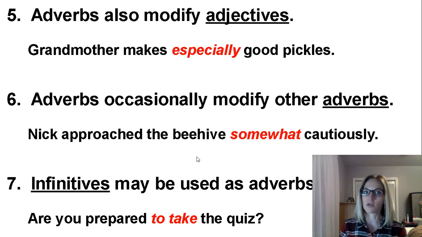Okay. Number 3, Matthew successfully negotiated all of the turns on the driving course. What word do you see that you think is an adverb? If you said successfully, you are correct, and you should have underlined it because it is describing the verb negotiated. Let's try another one. Number 4, with the Holy Spirit's aid, Peter spoke much more boldly than he had spoken previously. There are several in this sentence. See if you can find them all.